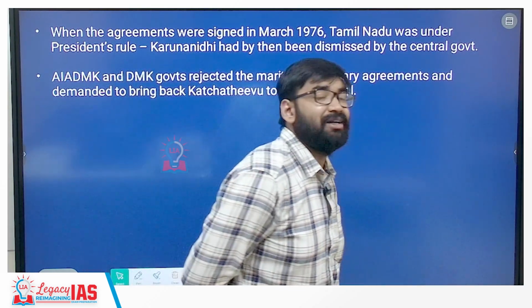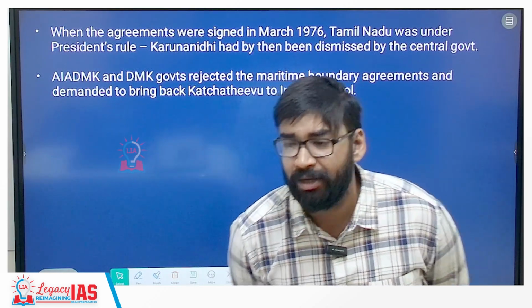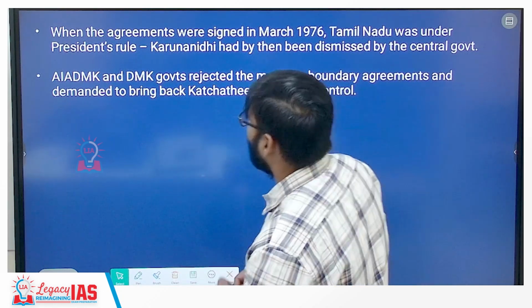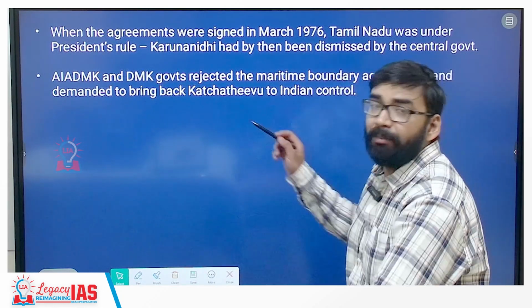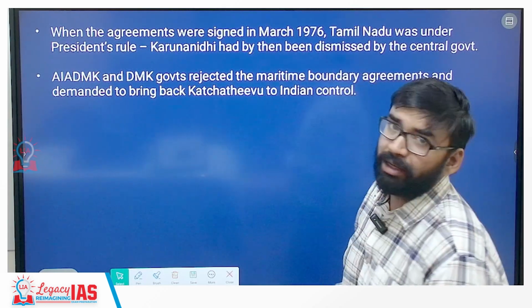करुणानिधि को डिसमिस कर दिया था सेंट्रल गवर्नमेंट ने. ये सबसे बड़ा सिनेरियो था because national emergency was there and also misuse of Article 356. That is why AIADMK and DMK governments, both the parties, they rejected the maritime boundary agreement.